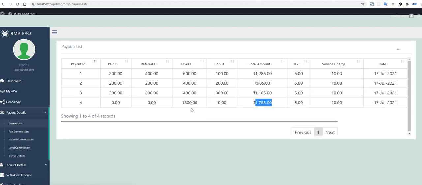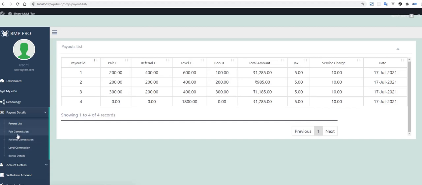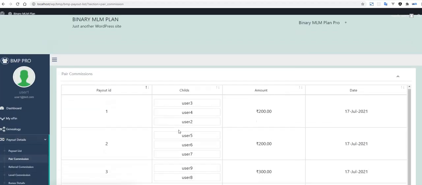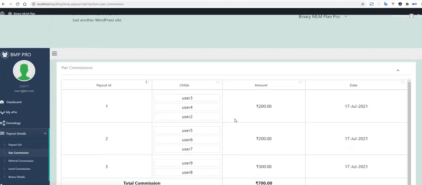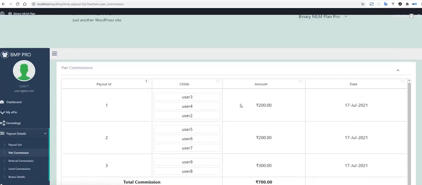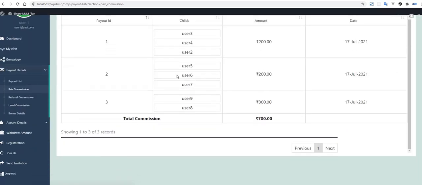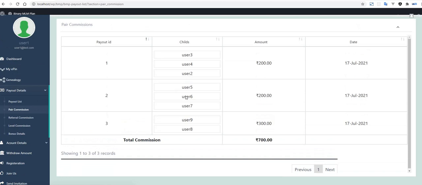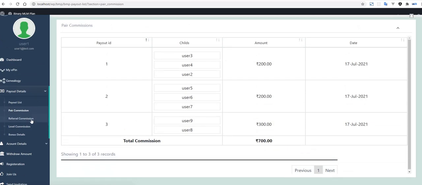So this is basically the payout list. Here are the commissions the member has got, with the date, the amount, and the payout ID.